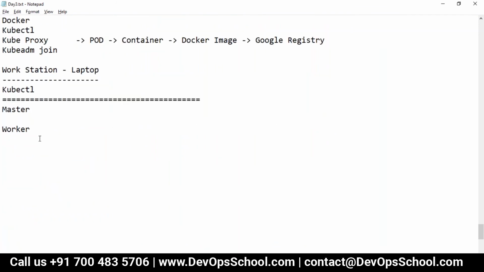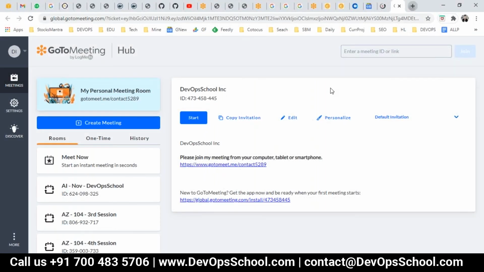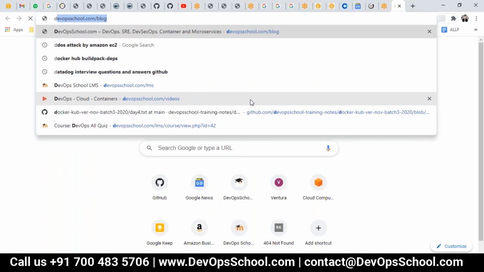So what I'm going to do is master plus workstation, I'm going to make it together, because anyways we are not doing anything in the master. So master plus workstation will be together at one place and worker will be another place. Okay, so this is the setup which I am going to do in front of you. Now the question is how to do that. I need all the steps.